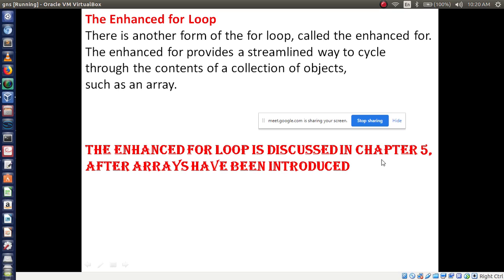Here they haven't mentioned the uses of the enhanced for loop. While discussing the array concept, at that time we will see the enhanced for loop. Here they haven't mentioned any information regarding this. We will see it in the array chapters. So this is the last variation, the enhanced for loop.